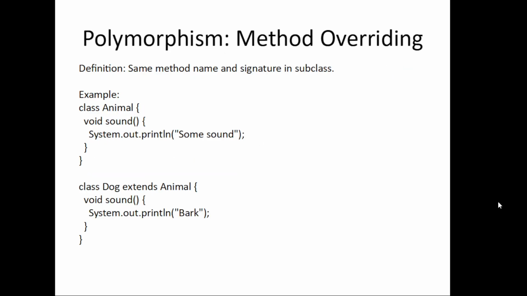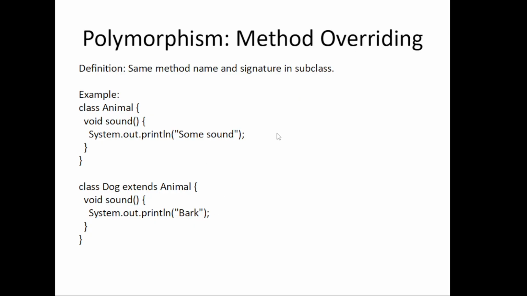Second one is method overriding. Method overriding happens when a subclass provides a specific implementation of a method defined in its parent class. Like we have this parent class Animal here. It has this method sound, and Dog class is extending this Animal class using the extends keyword. So it is overriding this method sound because it is giving its own implementation here. So this is method overriding.